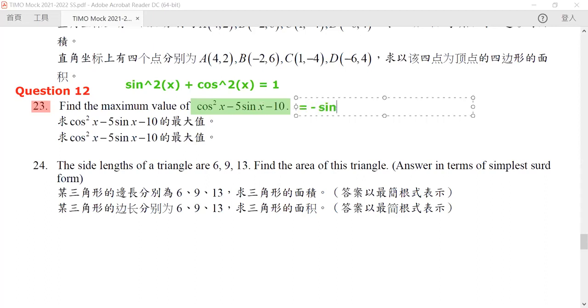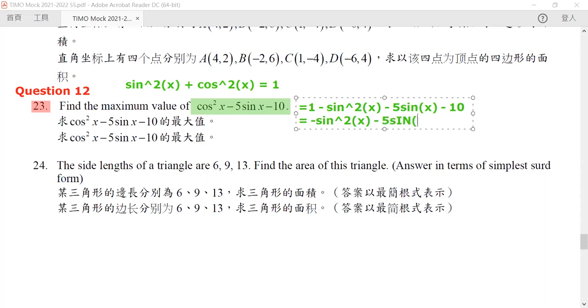So it will be negative sine square x minus 5 sine x minus 10. Now it will be 1 minus, so we can rewrite it as negative sine square x minus 5 sine x minus 9. Okay.